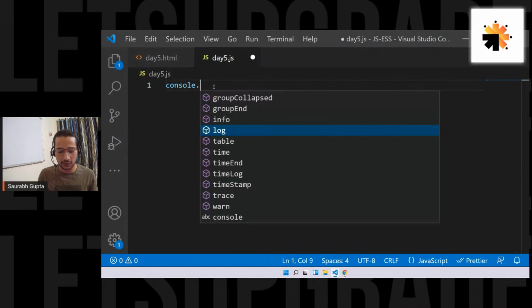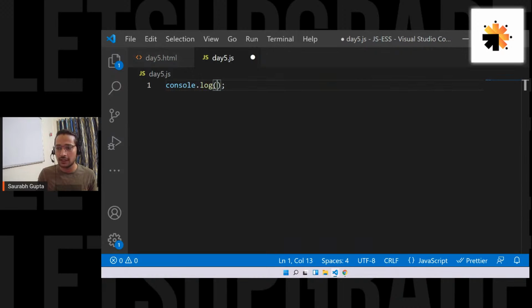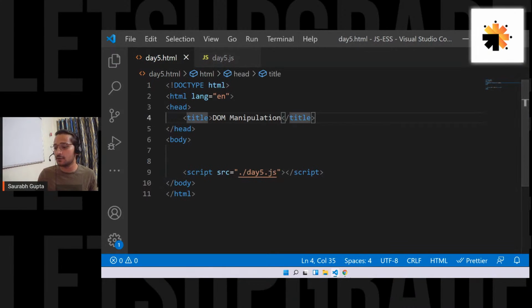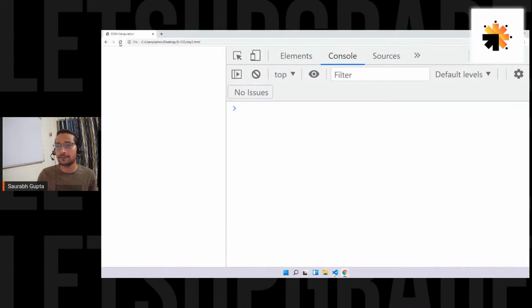So console.log, just say I am working. So let's see if it is actually working. Save it, open the browser, and here we go. We get I'm working. That means it's perfectly connected. Now, don't worry. I'll tell you what exactly is DOM. First of all, I'll give you the definition, and then I'll explain what exactly it is.